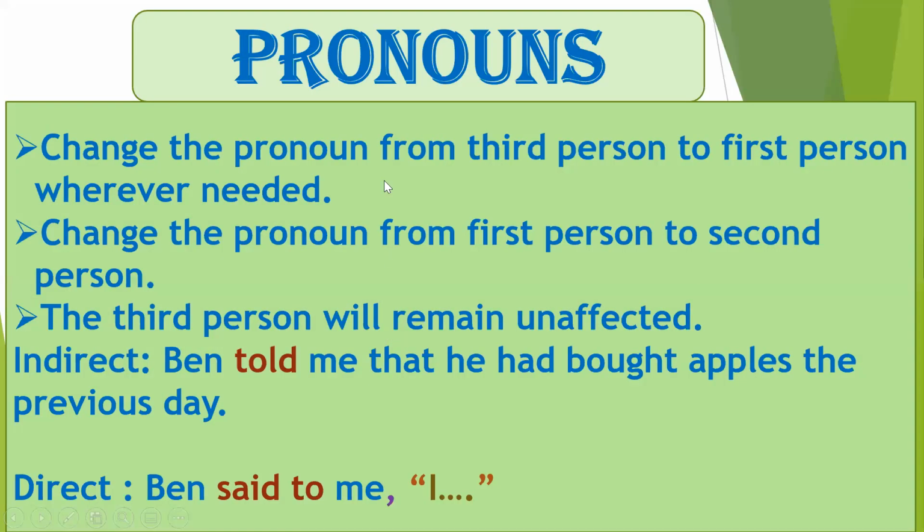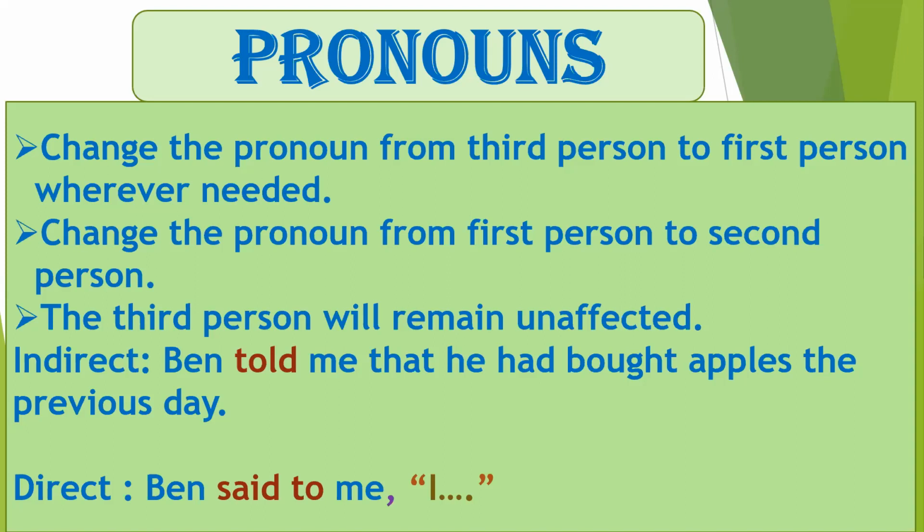Okay. Then the pronoun. We learned how the change in pronouns occurred when we were transforming the sentences from direct speech to indirect speech. I had told you the rules regarding the change in the pronouns. So we learned that the third person pronouns remain unaffected. They will not change. There is no problem. The pronoun from the third person changes to the first person wherever required, depending on the sentence. You will change the pronoun from the third person to the first person, or from the first person to the second person. You will change it according to the requirement of the sentence.